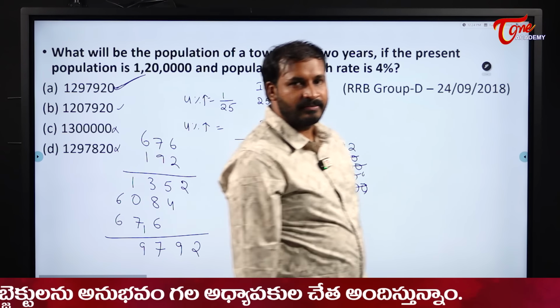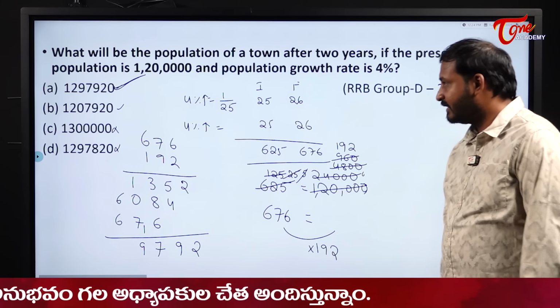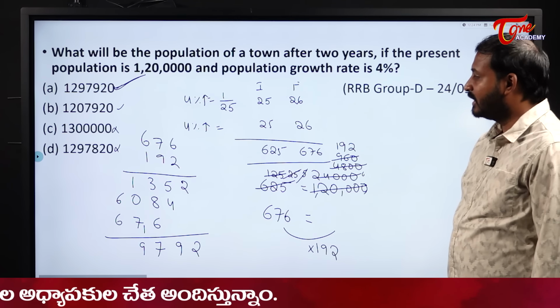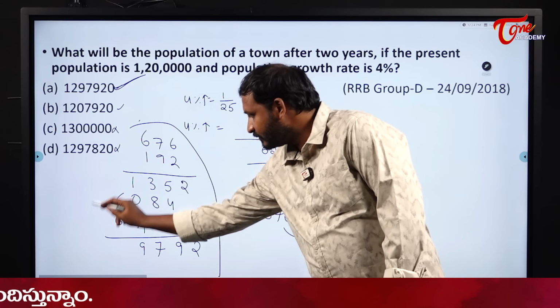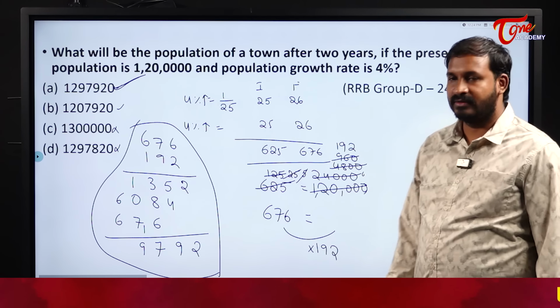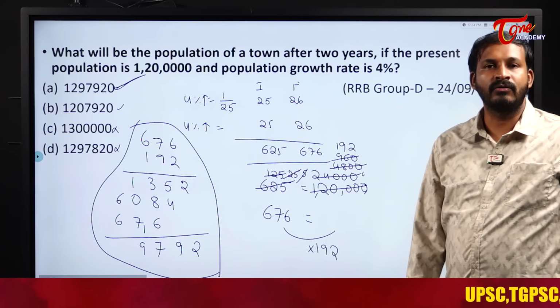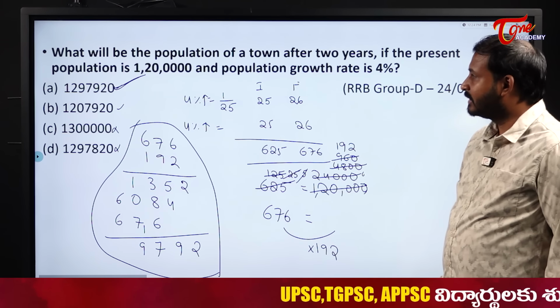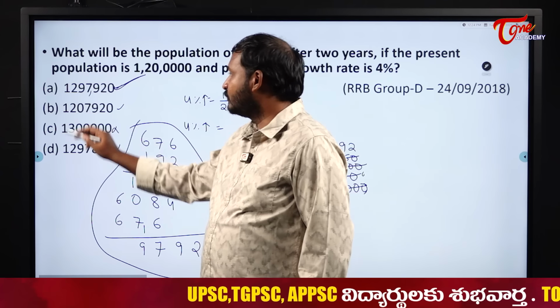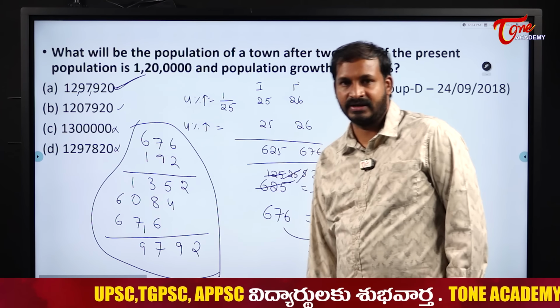Only the calculation part is lengthy. Apart from that, everything is very simple. Okay. Only this calculation part. I have already told you, here mostly the concentration will be on the calculations. So how quickly you multiply the things, that quickly you will get the answers. Okay. So our answer here will become 12,97,920.